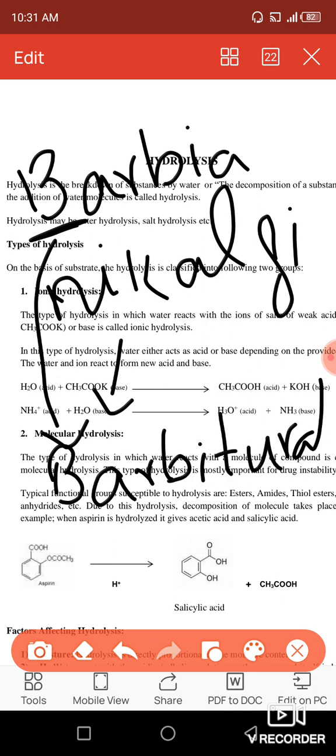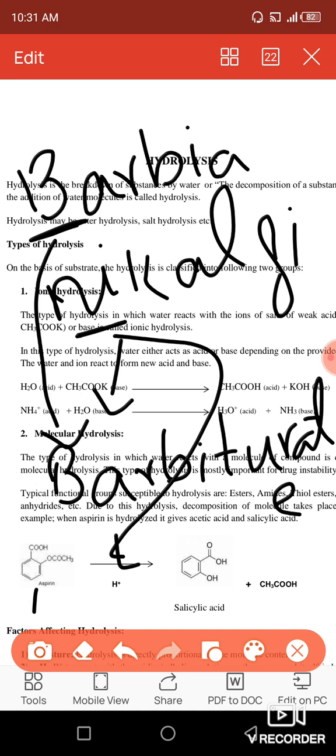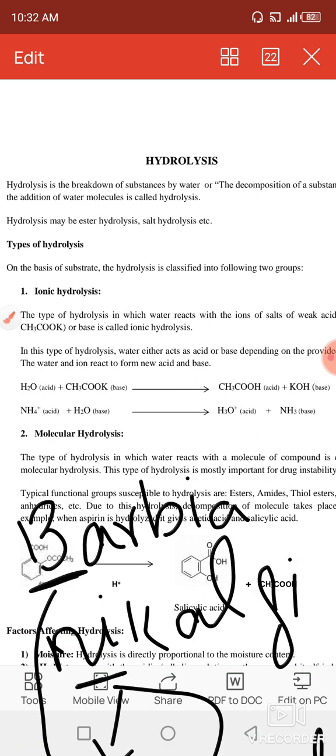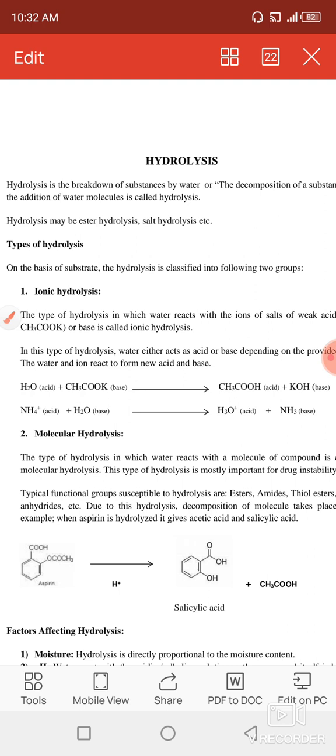Okay, barbiturate, TE comes, okay. Then from the N, you have a drug name which is called niacinamide. Niacinamide, it can undergo amide hydrolysis. I cannot write the whole spelling on this. So these are the two drugs which can undergo amide hydrolysis.